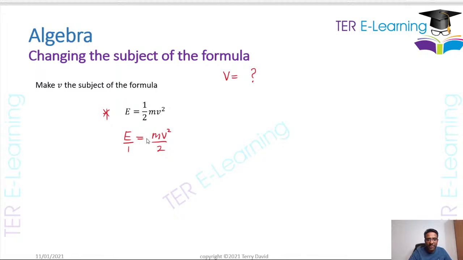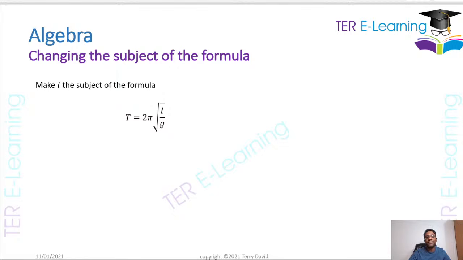Now, I did a question similar to this earlier. All we do is cross multiply. But you want to make v the subject of the formula. So I'll multiply mv squared by 1 and write it on this side. So mv squared is equal to 2E, right? You want to get v. So v squared is equal to 2E divided by m. And therefore v is equal to, if you have v squared equal to something, what you need to do is find the square root on both sides. So this is equal to the square root of 2E over m, right? So this is just one example of changing the subject of the formula.